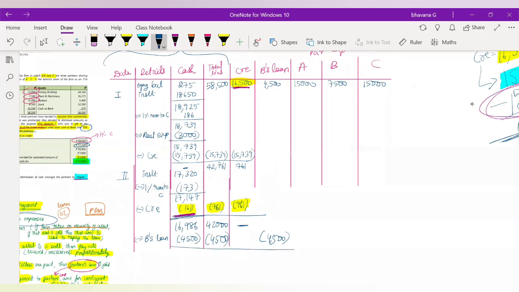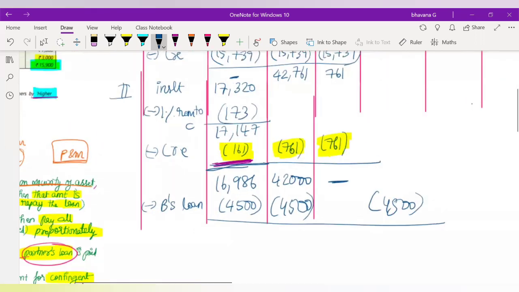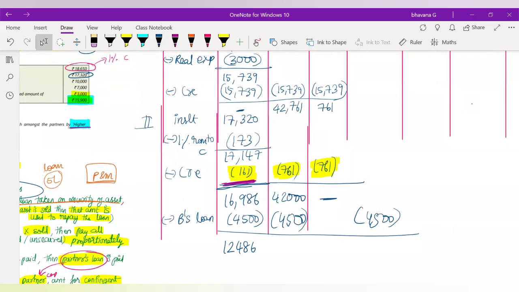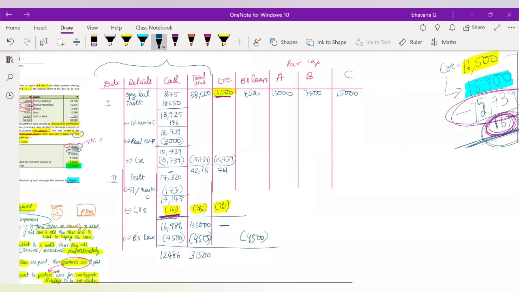So when you pay this off, what is the cash you are left with? 16,986 minus 4,500 will be 12,486. And the total liabilities will be 42,000 minus 4,500, which will be 31,500. And B's loan you will have paid off completely.